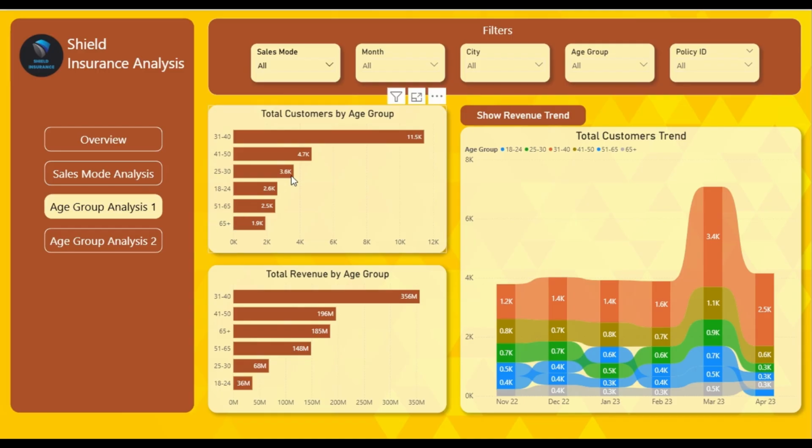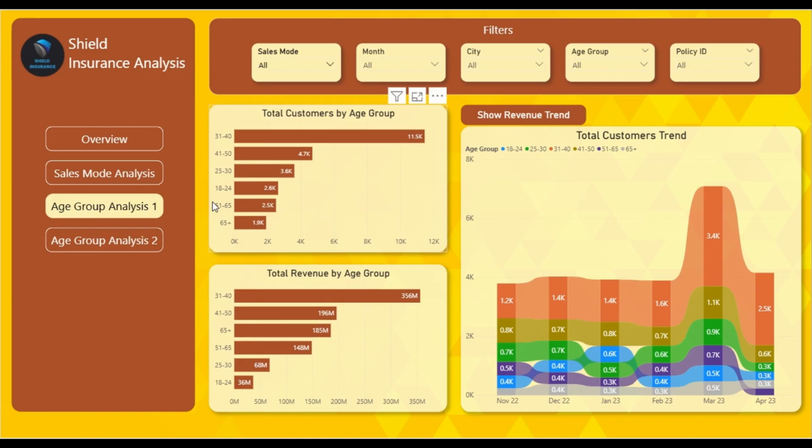So, these are people who buy high premium policies because these older people are at higher health risk and are more likely to develop chronic conditions or require hospitalization. Therefore, the insurers charge high premiums in order to compensate for the increased likelihood of claims. And these claims I will talk about later in the age group analysis part 2.